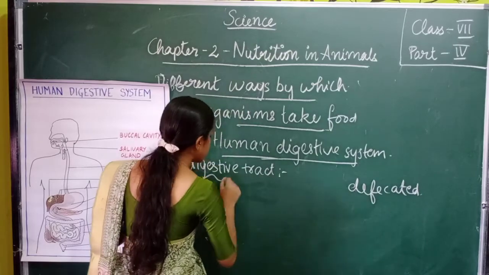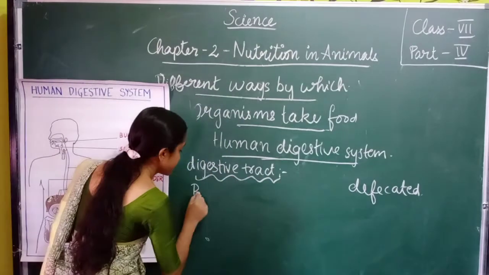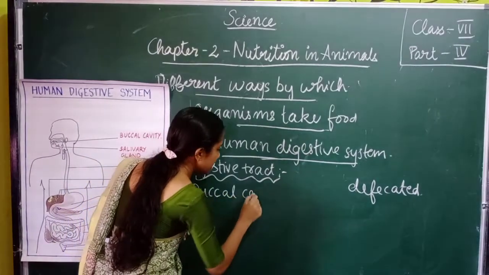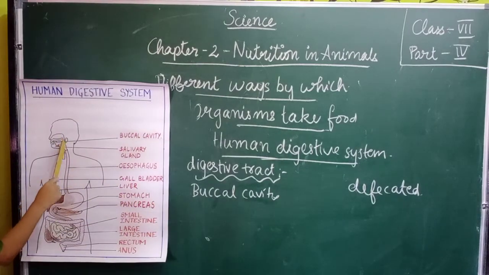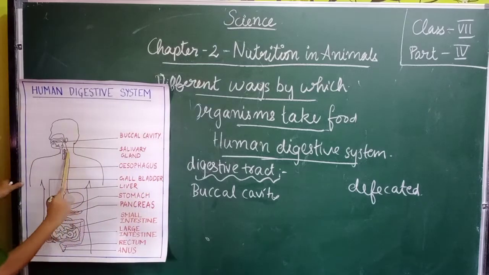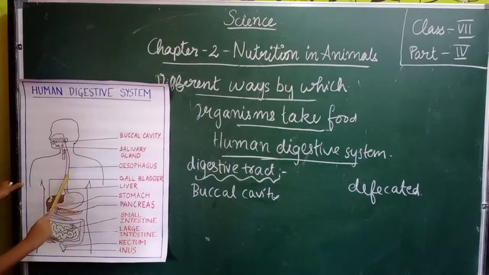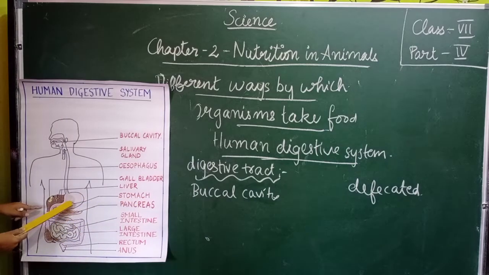Okay, so this digestive tract contains, firstly, the buccal cavity. Then it moves on to our food pipe, that is the esophagus. You see, it moves through the esophagus, then reaches the stomach. You can see the stomach. Okay, this is the stomach. Afterwards, it will reach the small intestine. Then it will move on to the large intestine and pass out through the anus.